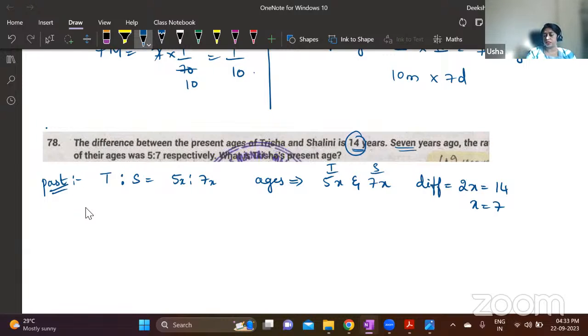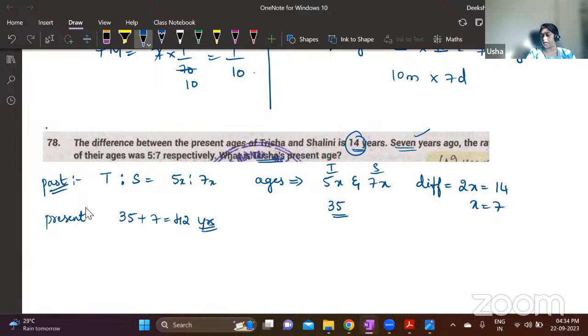So the difference is 2x, which is 14 years. So x is 7. Now once you know x is 7, what we need is only Trisha's age, right? So find out what is 5x. 5 into 7 is 35. 35 years is Trisha's past age. So what is the present age? This past age is 7 years ago, right? Present age is 35 plus 7, which is 42. So Trisha's present age is 42 years.